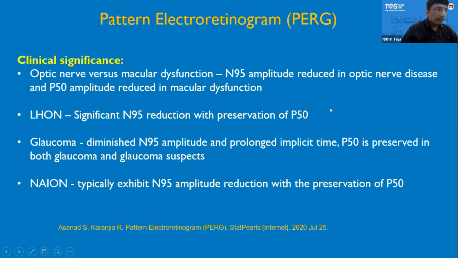So in Leber hereditary optic neuropathy, there is significant reduction of N95 wave with preservation of P50 wave. In cases of glaucoma, there is a diminished N95 amplitude and prolonged implicit time, whereas the P50 wave is preserved in both glaucoma and glaucoma suspects. In cases of non-arteritic AION, there is a typical N95 amplitude reduction with preservation of P50 wave. In severe cases, there may be reduction of both N95 and P50 wave amplitudes.